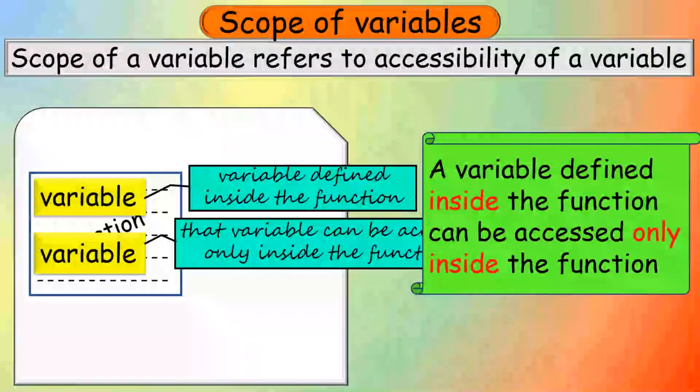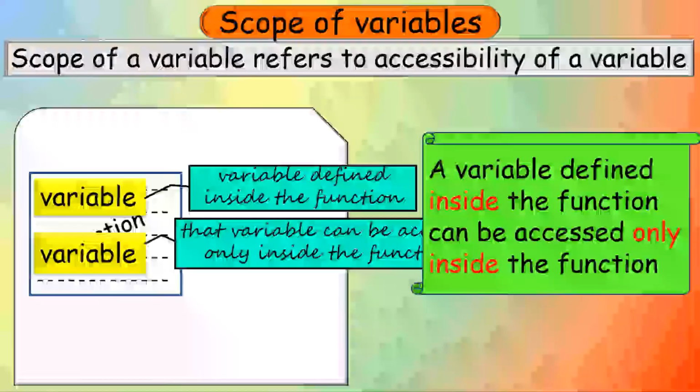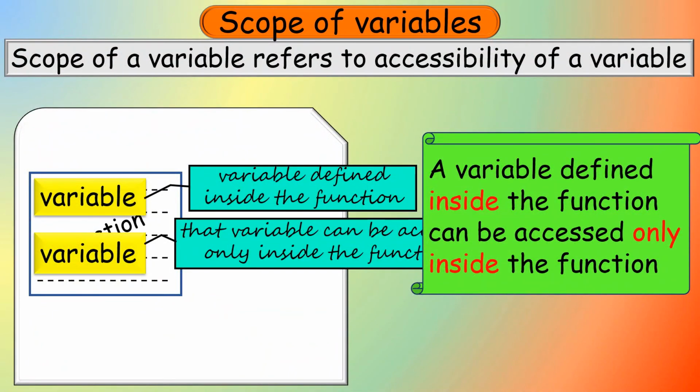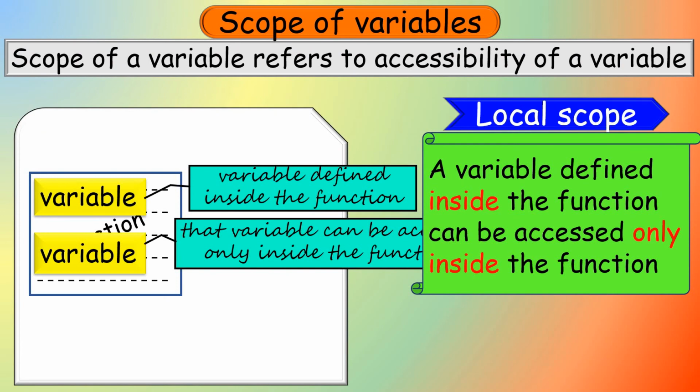A variable defined inside the function can be accessed only inside the function, which means that variable cannot be accessed outside the function. This type of scope of variable is called local scope. So the variable which is defined inside the function has local scope, and that variable is called a local variable.